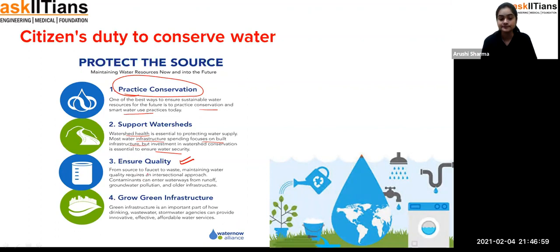From source to deposit to waste, maintaining water quality requires an intersectional approach. Contamination can enter waterways from runoff, groundwater pollution, and older infrastructure as well. For example, student, how they are talking about water, like how to ensure the quality of the water.